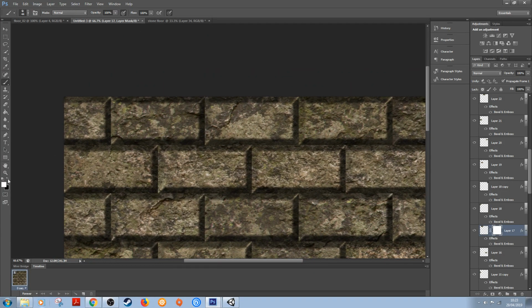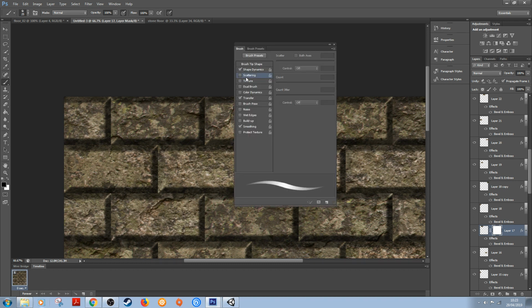So with this, you're working non-destructively. So what we can do is, if I rub that out, you can see that I'm actually rubbing quite a bit of the brick out there. So what we can actually do is, if I click 5, I can change the dynamics of my brush here. And you've got different settings that allow you to do different things. So you can see that I've got a bit of a scatter setting, so I can scatter that out.